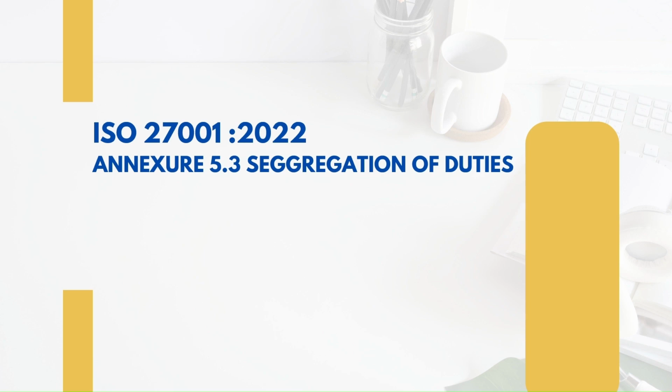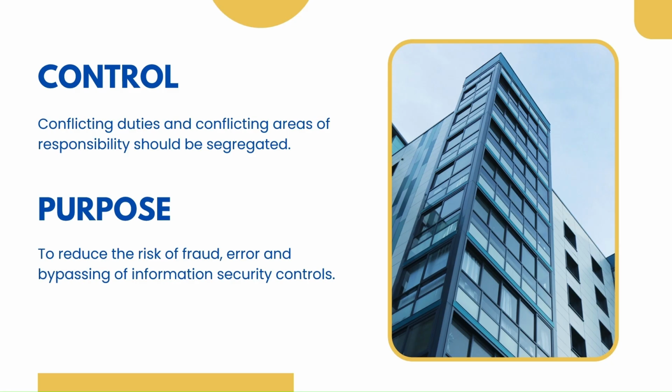Today we continue studying the controls of ISO 27001, which is Annexure 5.3 Segregation of Duties. If you are someone who's working on information security, or you're preparing for your ISO 27001 certification, or you are working in compliance, then this control is extremely important. So let's simplify it. What does Annexure 5.3 segregation of duties say? It says conflicting duties and conflicting areas of responsibility should be segregated.